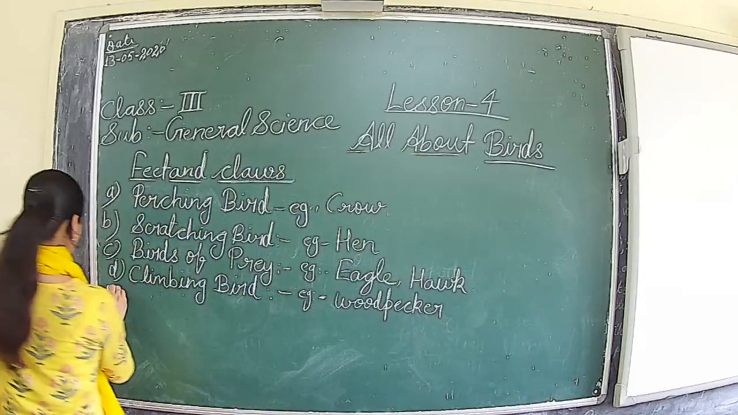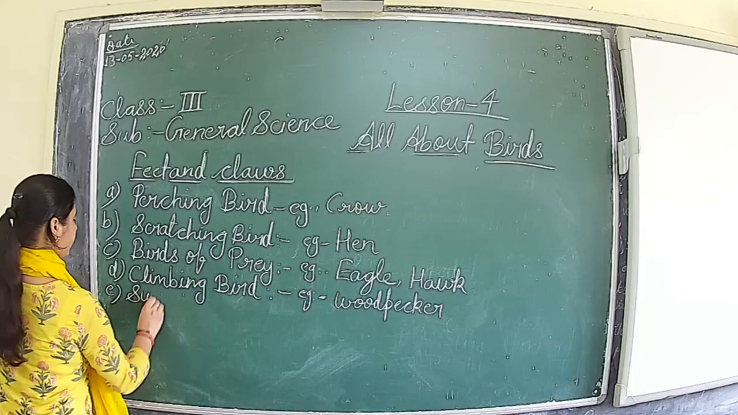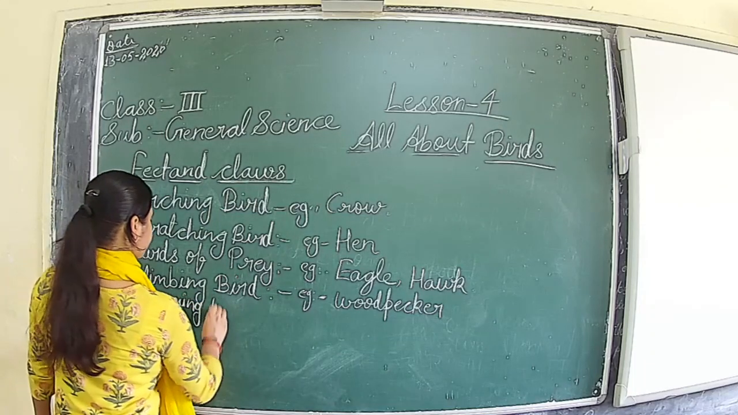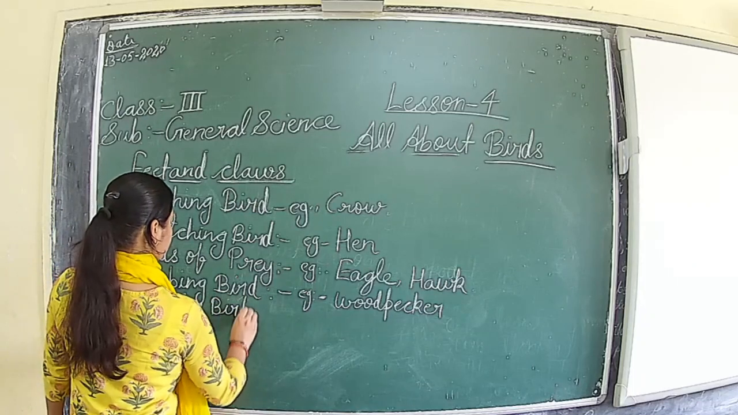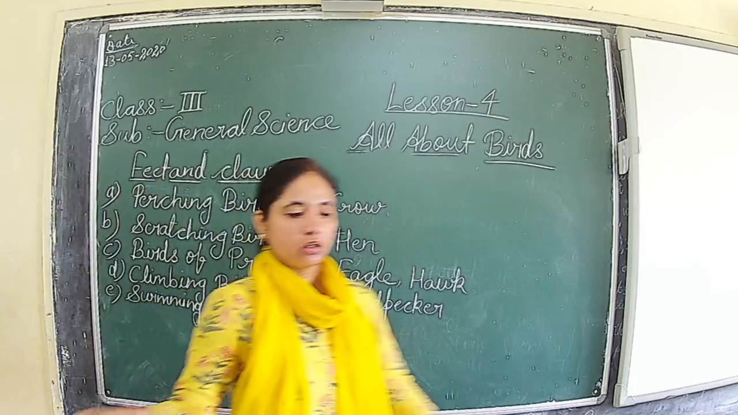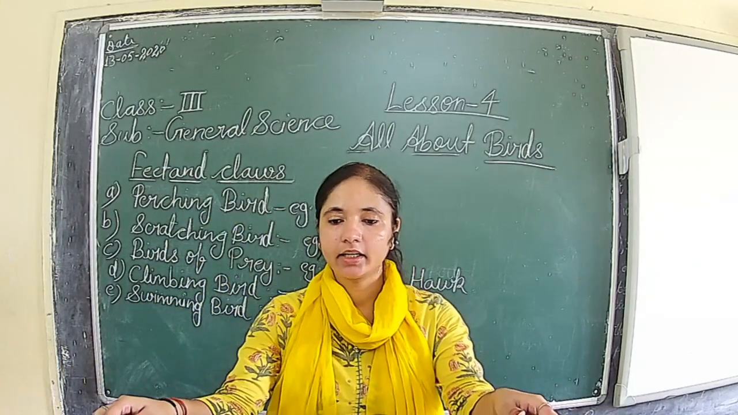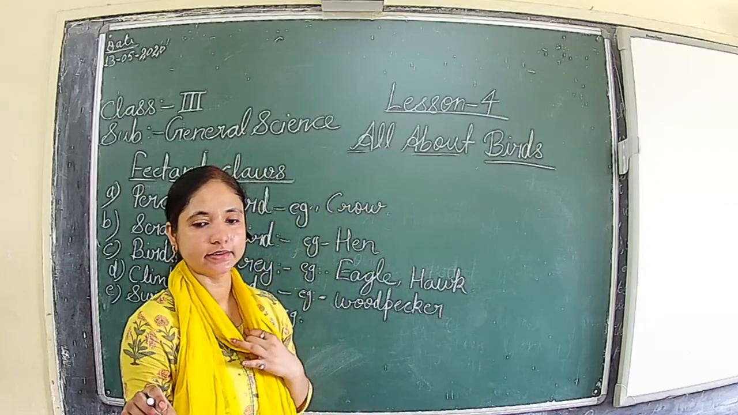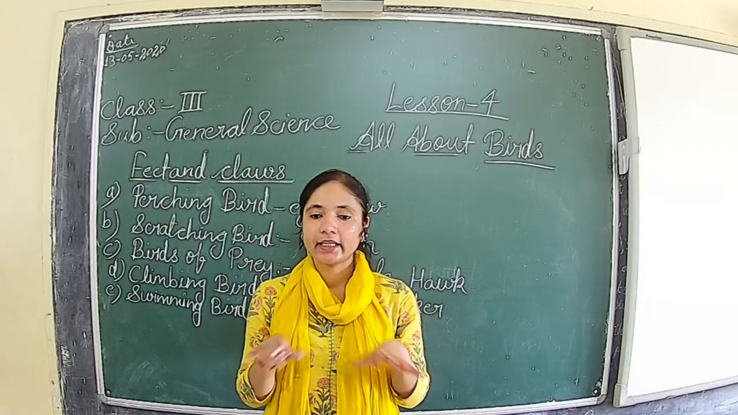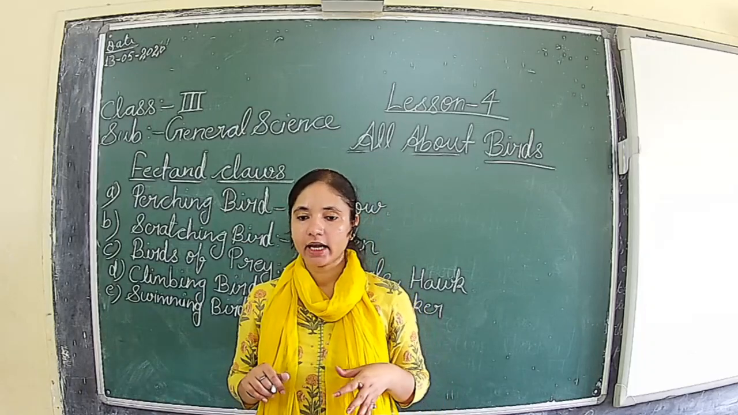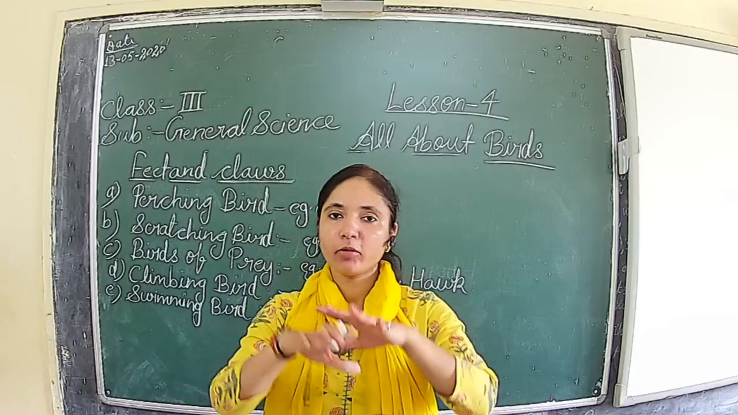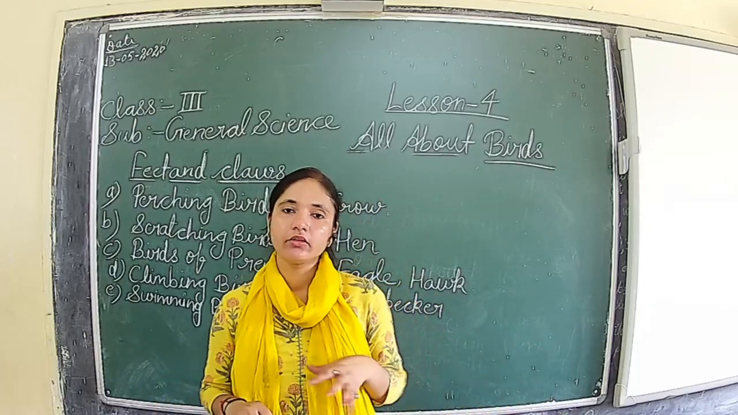Next is the fifth category we have seen, swimming. From the name only it is clear. Swimming bird. Example of swimming bird is which type of bird? That is the duck. Duck, swan and pelican. So they have webbed feet that help them to paddle and push for swimming. These feet are used for paddling and for pushing the water in swimming.